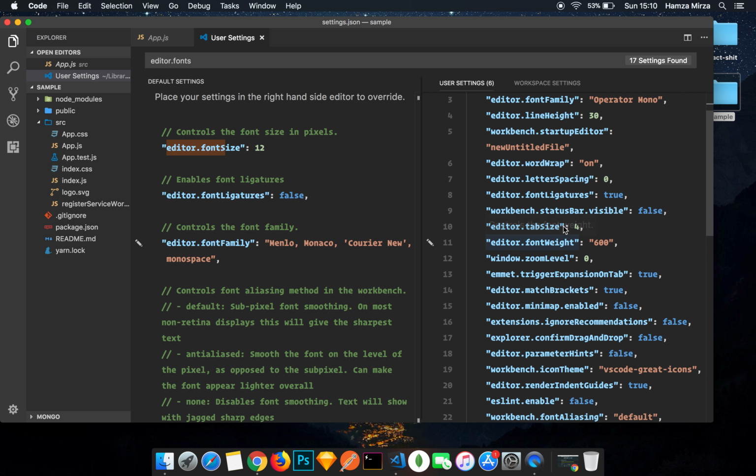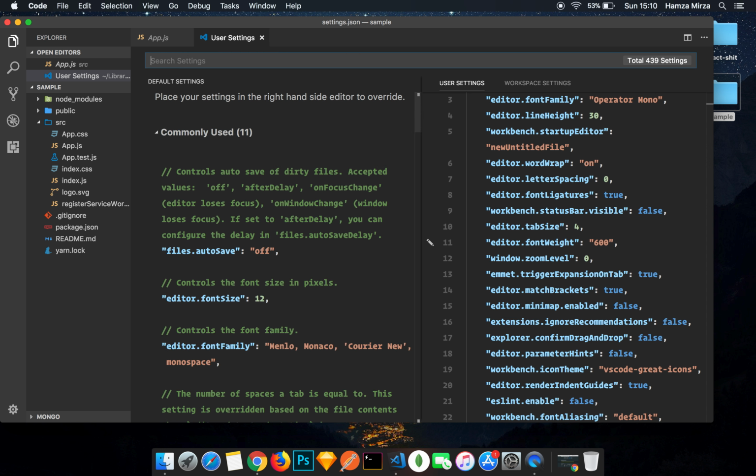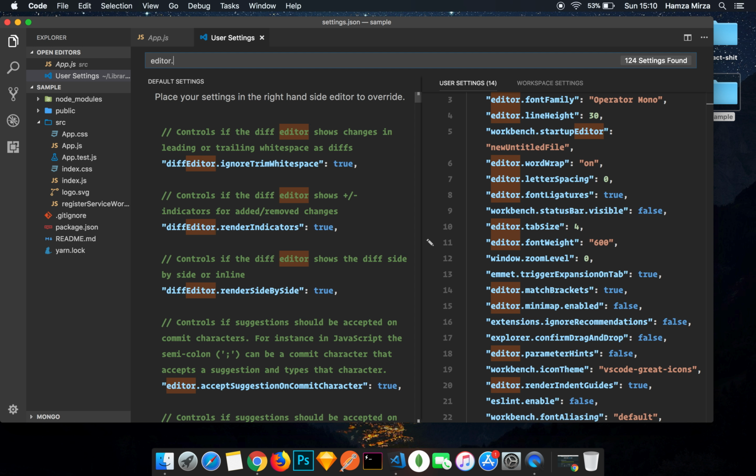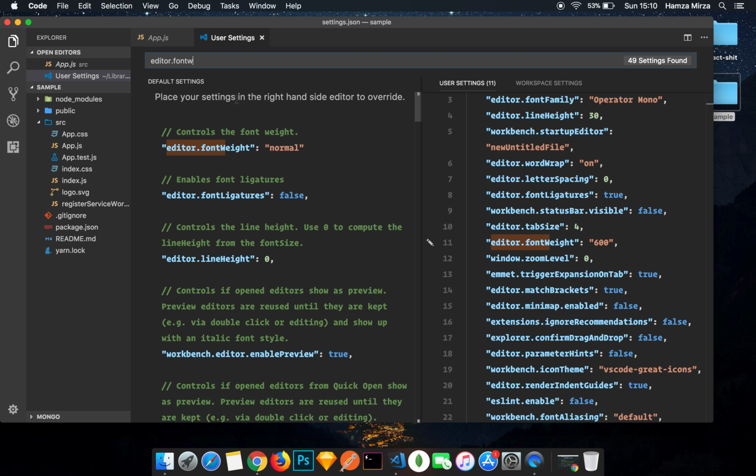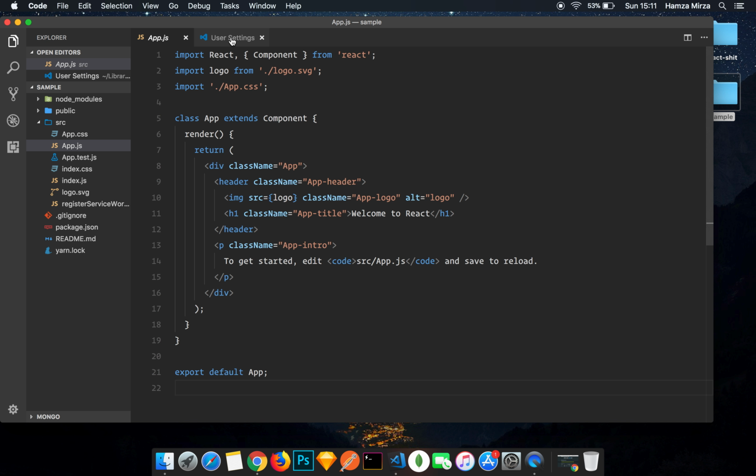Excellent. Now, what do I need to change next? So editor.fontWeight. And again, if you don't see it, just type it into your search bar. And there, I already have it there, so I'm just going to change this to 300. Excellent. This looks so much better already.